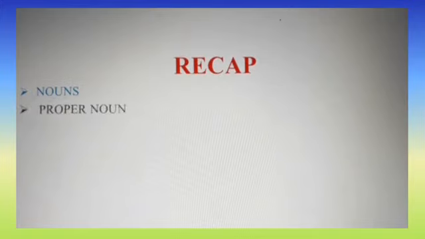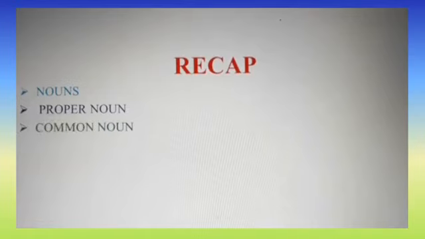Proper nouns are the names of specific people, specific places, specific things or specific ideas. Proper nouns should always be capitalized.